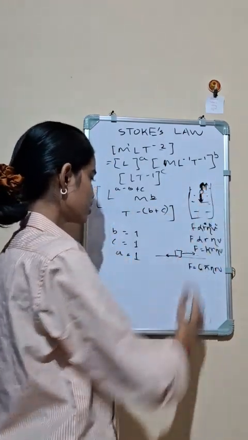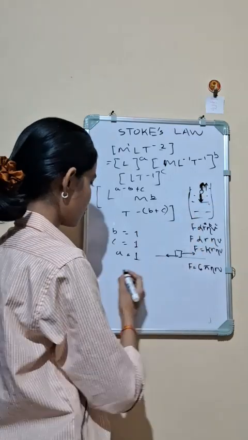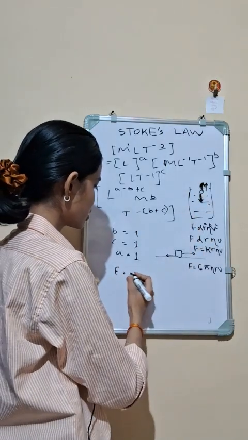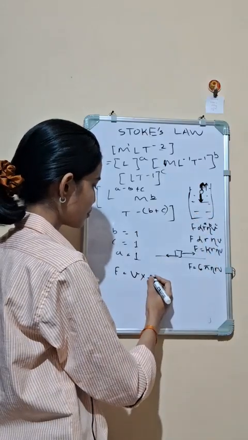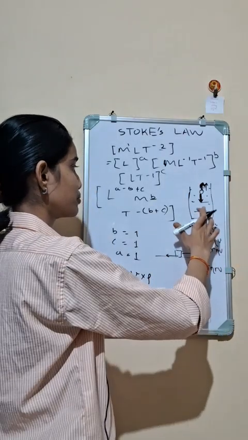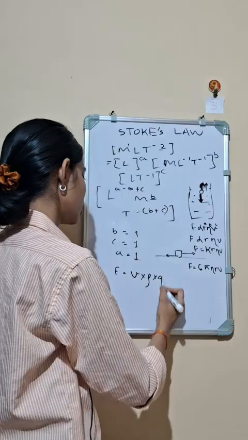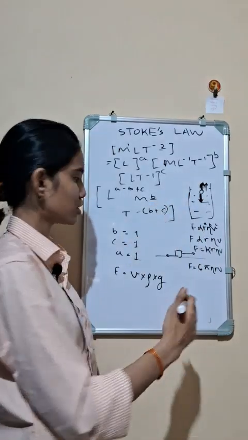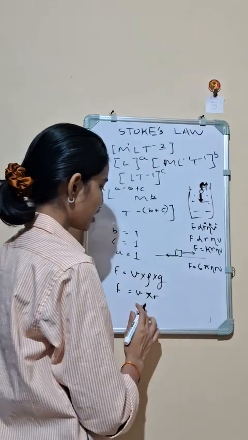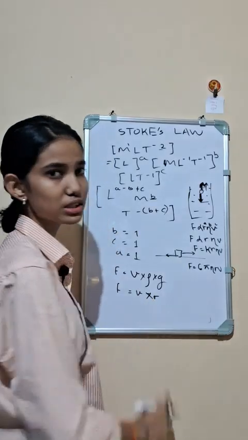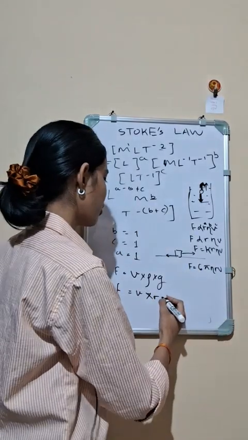So we know that the buoyant force is equal to volume into density of the liquid. Let us suppose the density of the liquid is rho, into g, and the gravitational force will be equal to V into sigma, means the mass of the body. Let us suppose sigma is the density of the body, into g.